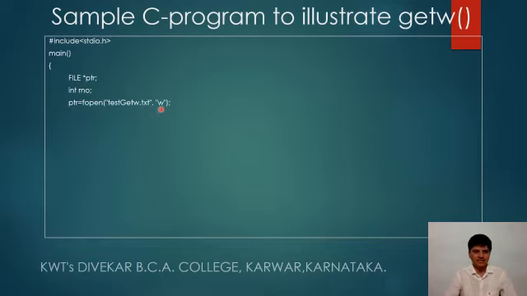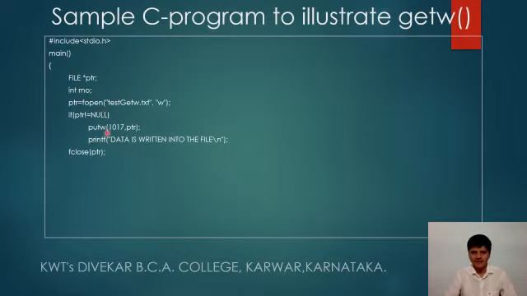It is created with the write mode. If it is not equal to null, write. We are writing here a number 1017. So this 1017, with the help of the pointer variable using the putw function, is written in the test getw.txt file.